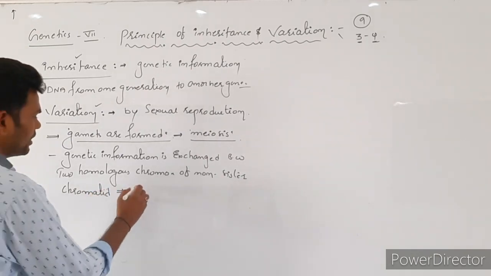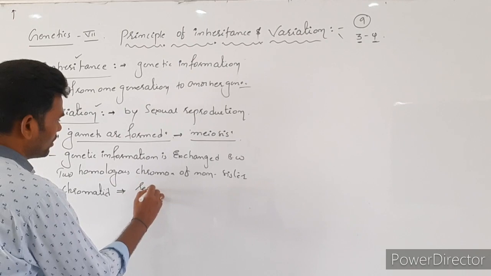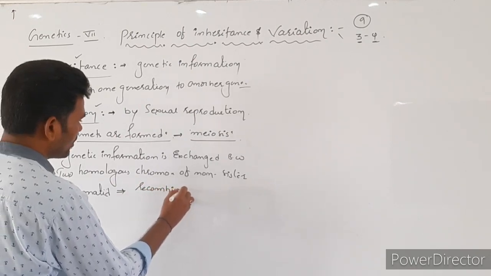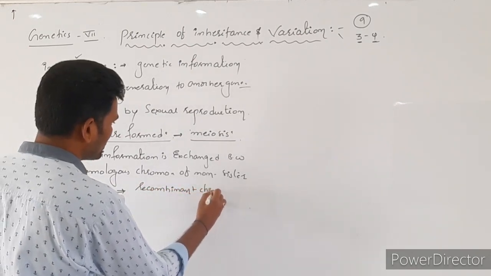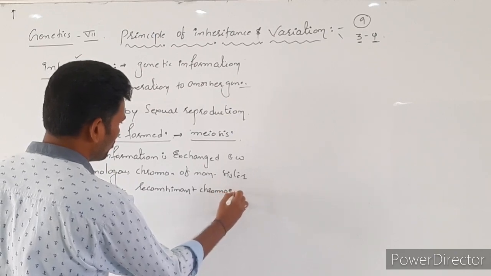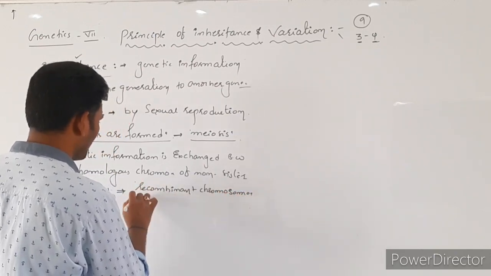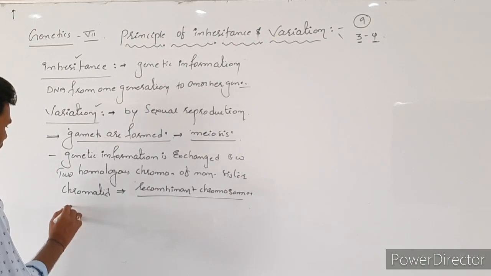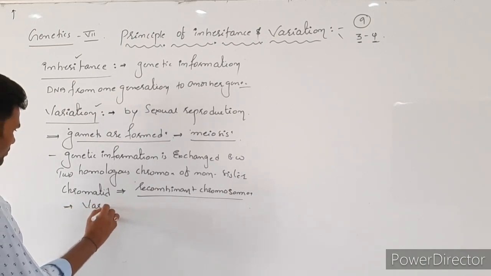Due to that, what happened? A recombinant chromosome is formed. So it is going to lead to variations.